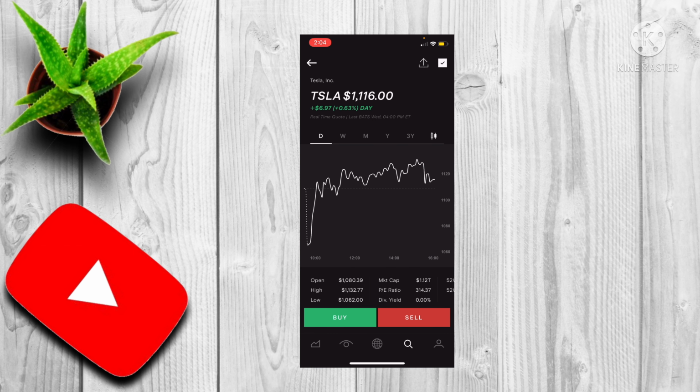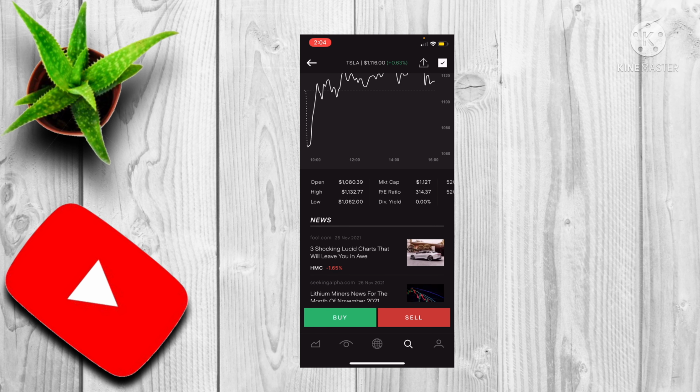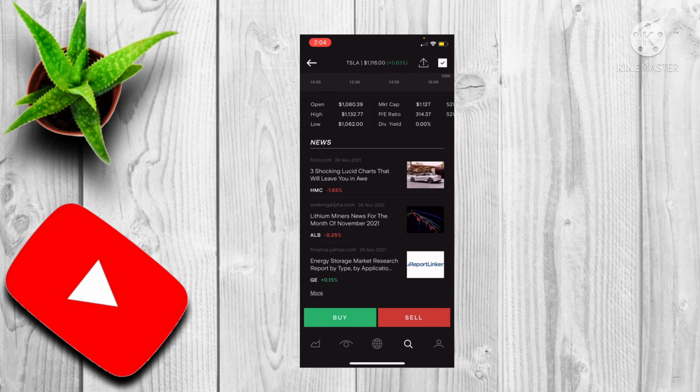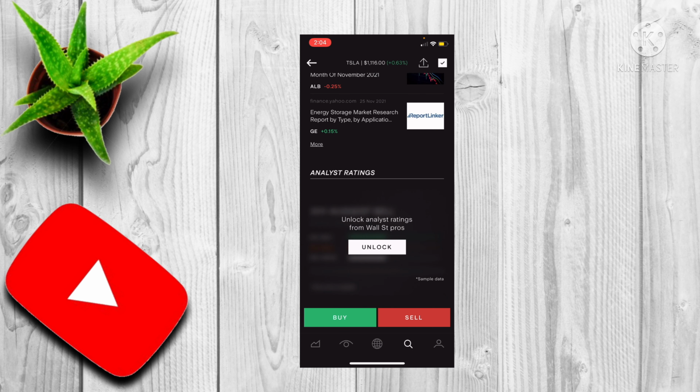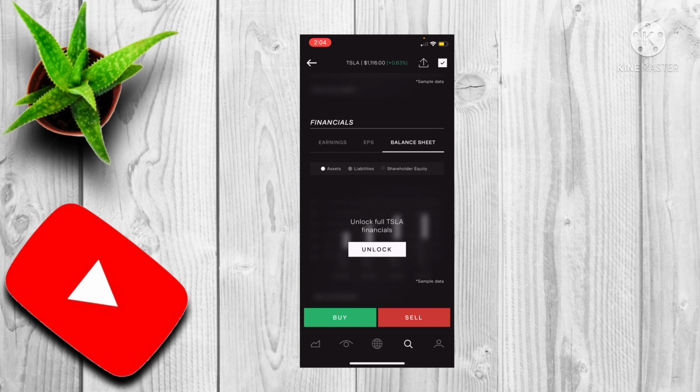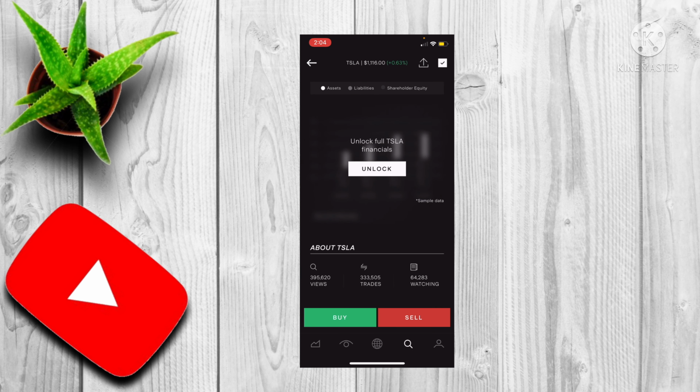And over here, again, it shows you the graphs for Tesla stock, which you guys can play around with depending on different time frames. And when you scroll down, you're brought to these different stats, which basically show you all the numbers which I've explained earlier in the video. And then we also have the news option, quite similar to the website. And finally, it also has analyst ratings and financials, which you guys can access with Stake Black.